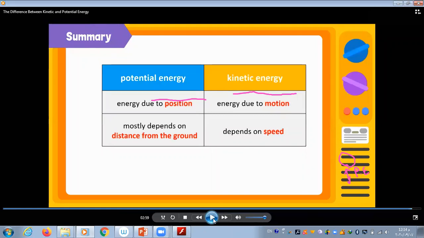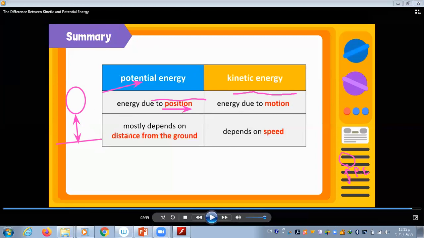Okay, guys, as you saw in this video, for the potential energy, the energy due to position, when the object is up off the ground, like this ball, if there's the ground below it, there must be a distance between the ball and the ground, or a height.